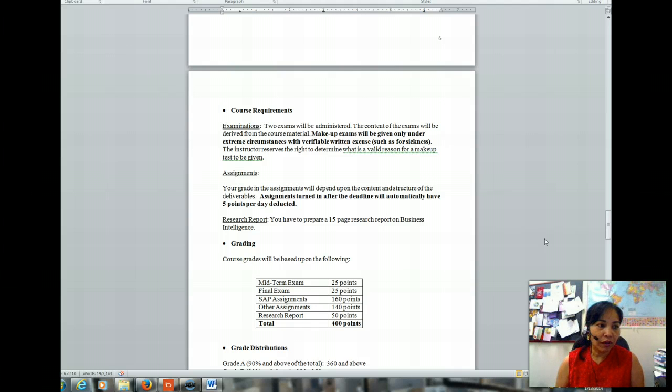Research report: you have to prepare a 15-page research report on business intelligence. The grading information is given here. Midterm exam and final exam are 25 points each. SAP assignments 160 points, other non-SAP assignments 140 points, research report 50 points. The total points for this course is 400.